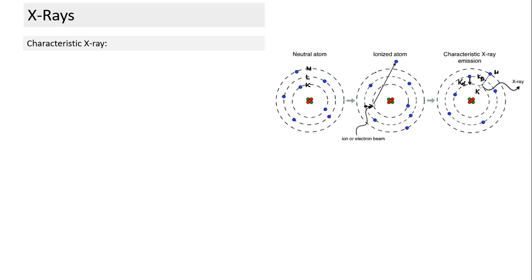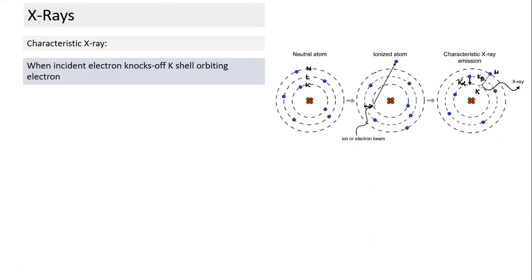And K alpha means when the transition is to K shell from the next higher shell. So that is L to K shell is K alpha. M to K shell is called K beta. So alpha indicates the next higher level, beta indicates two levels higher, and K indicates the destination shell. That's the notation we use in case of X-ray. So whenever an incident electron knocks off a K shell orbiting electron, it creates a vacancy in the K shell. A similar thing can happen in any other shell, but we are paying more attention to K shell, because K shell is easier to understand and perhaps more important also.